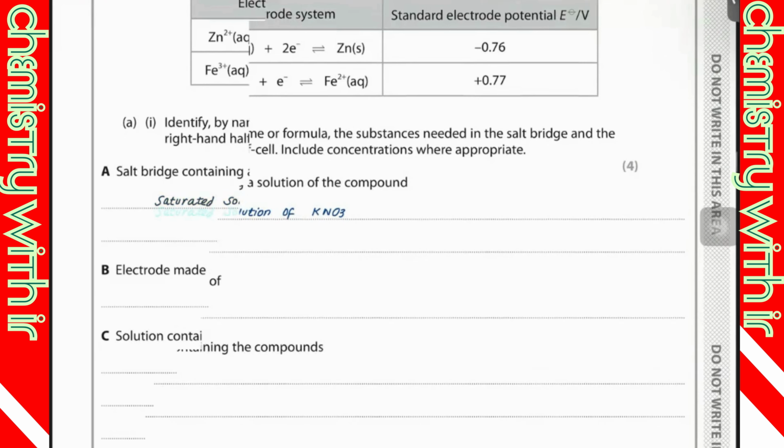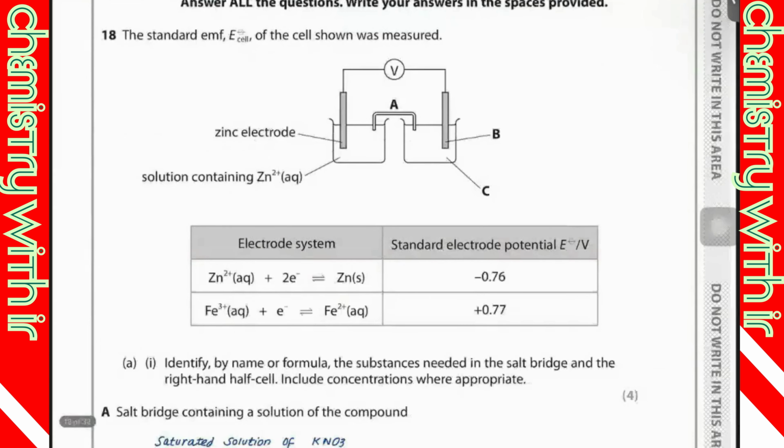Electrode made of. So this is the zinc, and of course this would be the iron 3 plus solution. So the electrode is made of what? I told you, this is a very important concept.